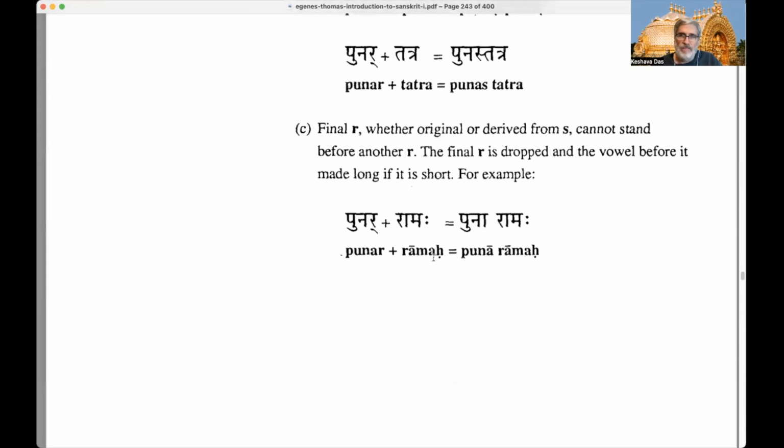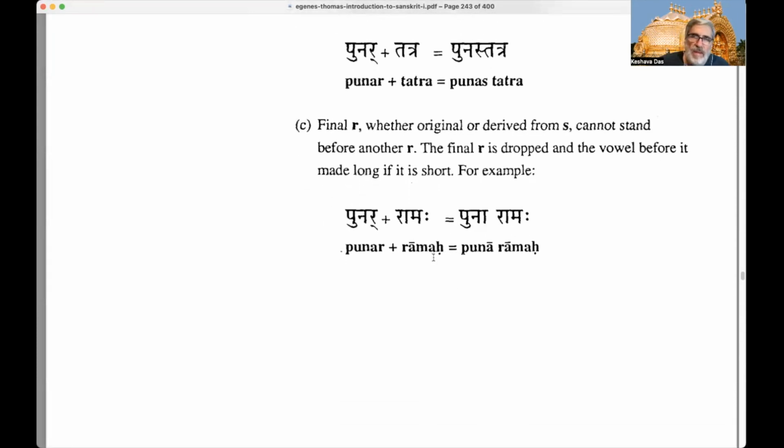Okay. So the third thing about final R or repa, whether original or derived from S: the final R cannot stand before another R, right? So imagine we have final R and then the next word begins with another R. The final R is dropped and the vowel before it is made long if it's short. If the vowel is already long, don't worry about it. Just drop the R. That's what he's trying to say.